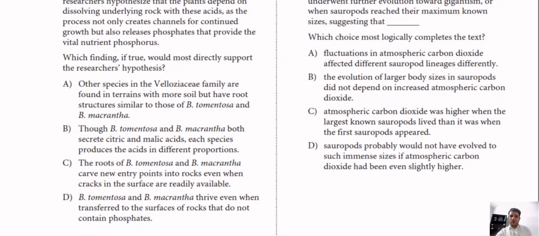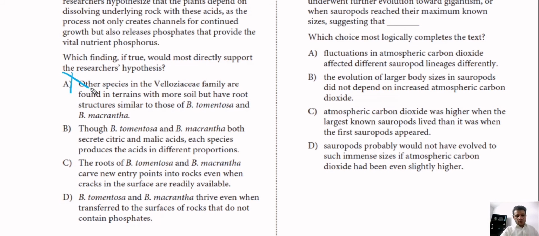This doesn't have anything to do with our hypothesis that those 2 plants that grow in these quartzite sites in Brazil can use the secretion of those acids to create channels and also to find phosphates that are very important for their growth.